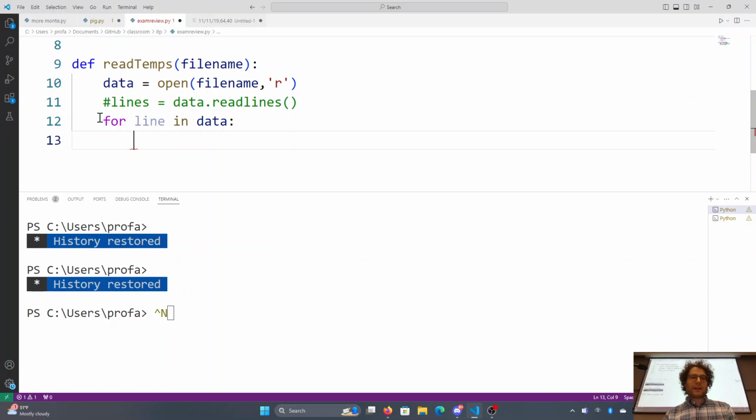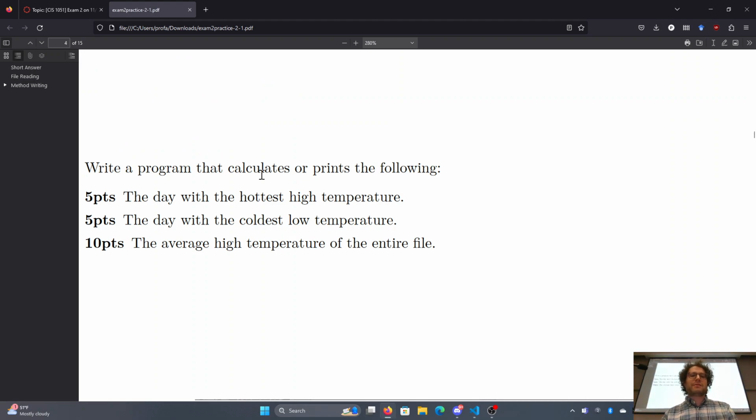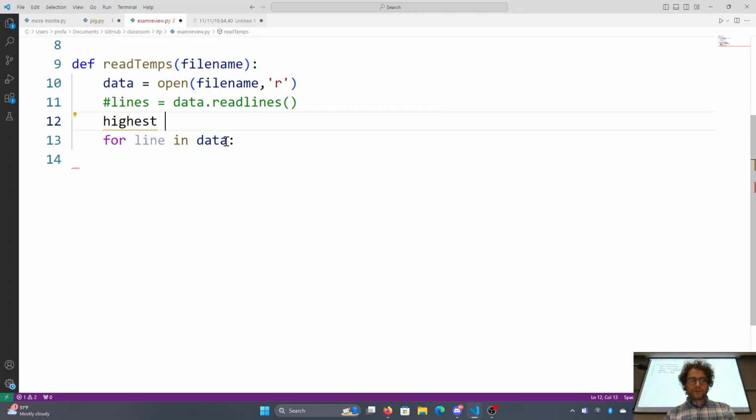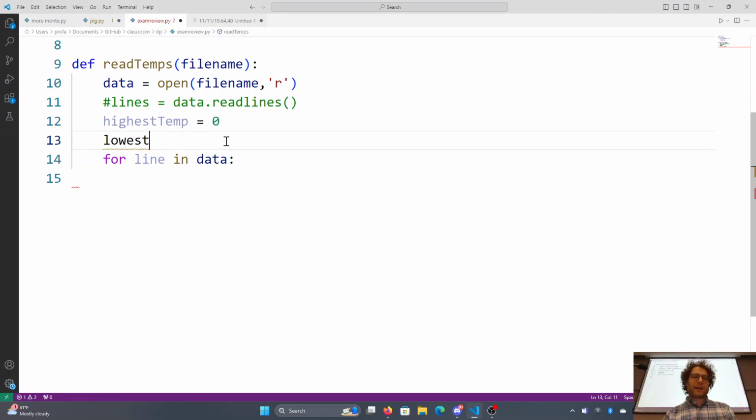So for line in data, we need to iterate through it, and we've got to find the biggest hot temperature and the smallest low temperature. So highest, the day with the highest hot temperature, equals highest temp. We're going to need to add some more stuff later on, but for right now I'm just putting down the obvious things. There are other things that may not be obvious at first glance.